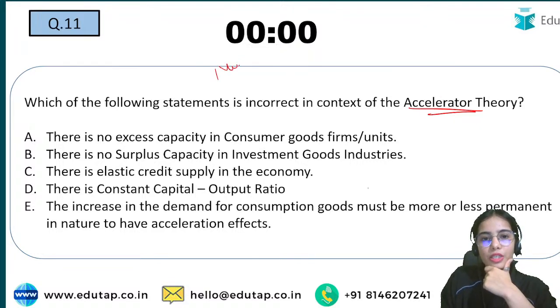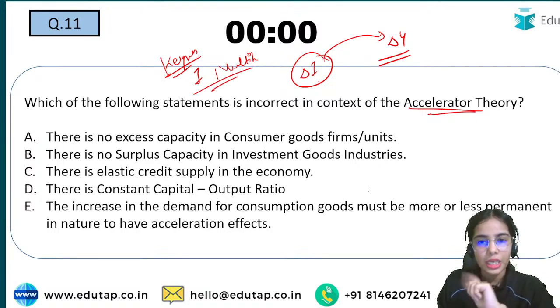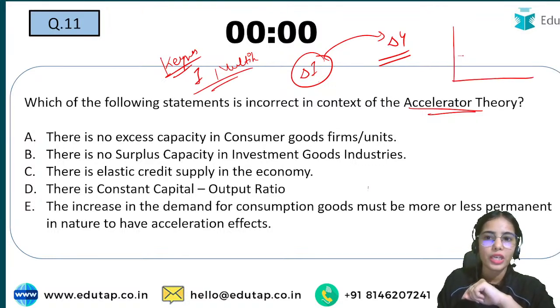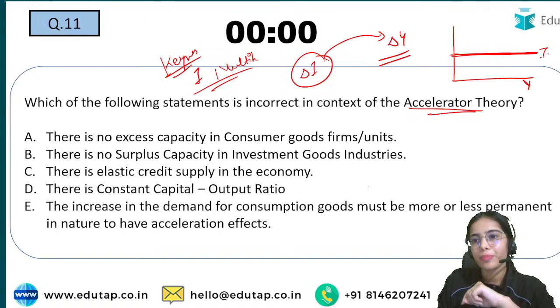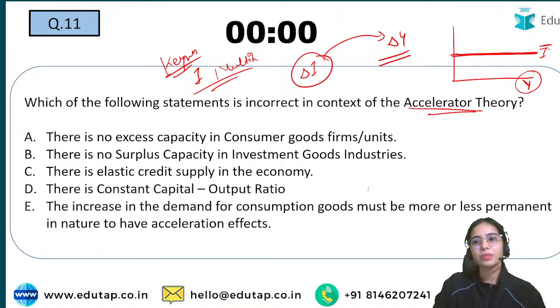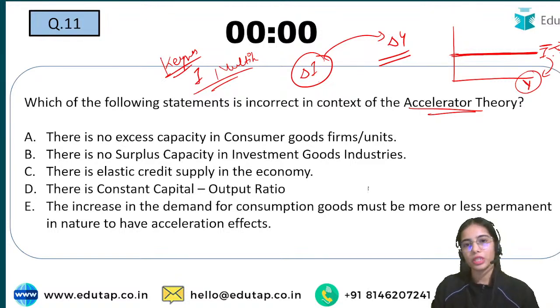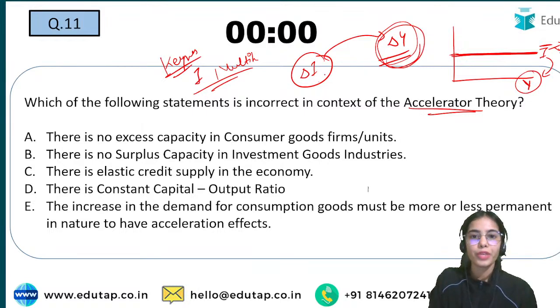See, the multiplier theory said that with the increase in investment there is an increase in income. Keynes has given the investment multiplier. Keynes said that investment does not depend upon the level of income. In the Keynes theory, your investment is constant with the level of income. Investment depends upon the rate of interest and the marginal efficiency of capital, not on the level of income. So whatever change happens in income will not affect investment.